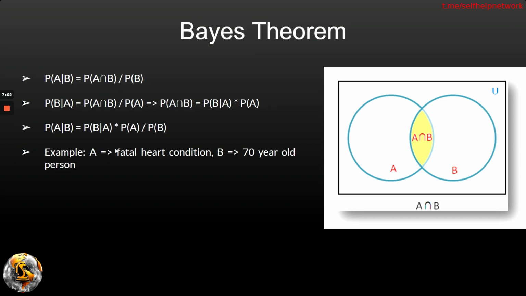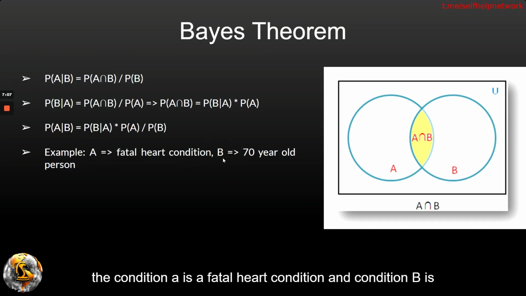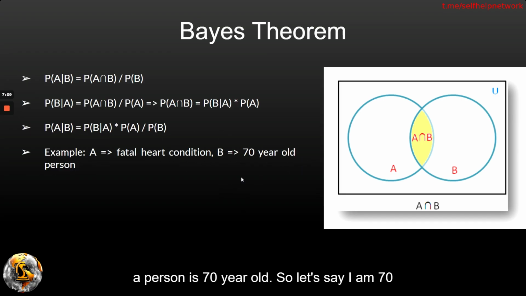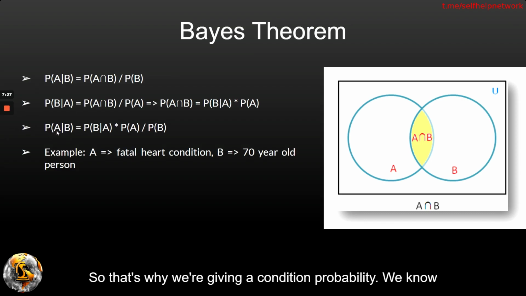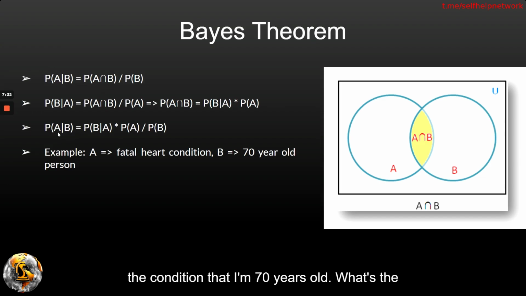Let's say the condition A is a fatal heart condition and condition B is a person is 70 years old. So let's say I'm 70 years old and I go to the doctor and I ask him, what's the probability that I have a fatal heart condition? Now you should intuitively know that your age matters in heart conditions. So that's why we're using a conditional probability. We know the condition that I'm 70 years old. What's the probability that I have a fatal heart condition?